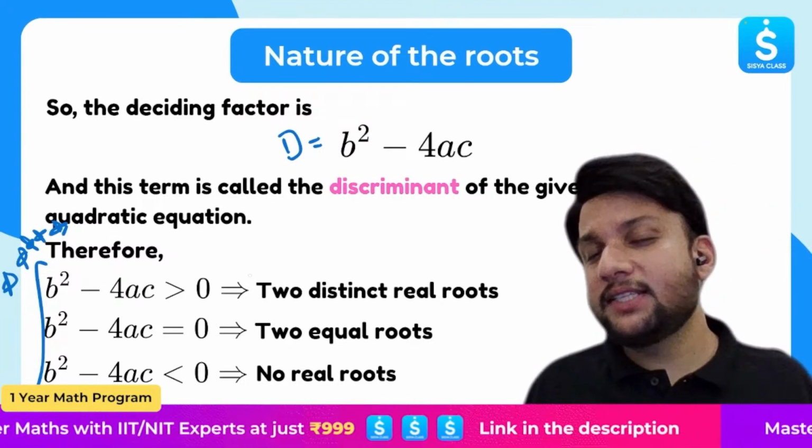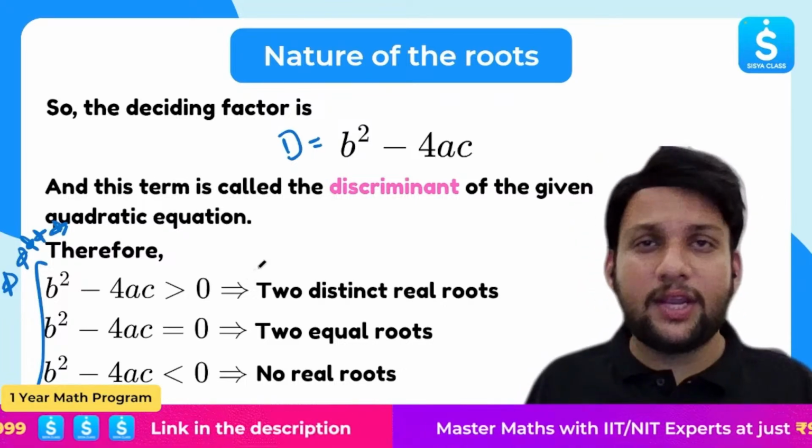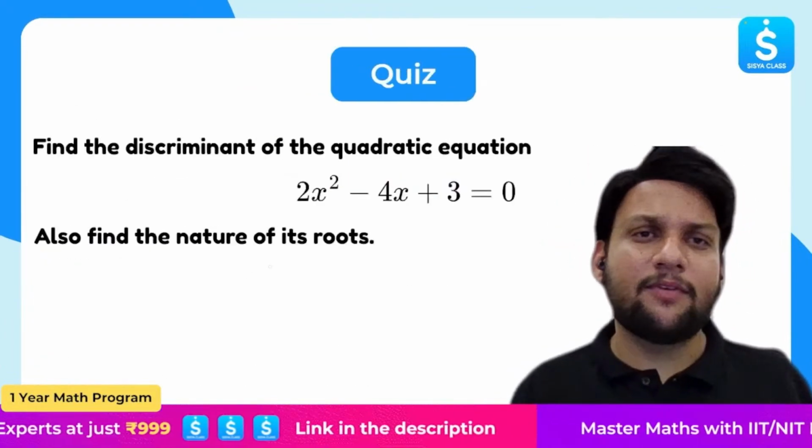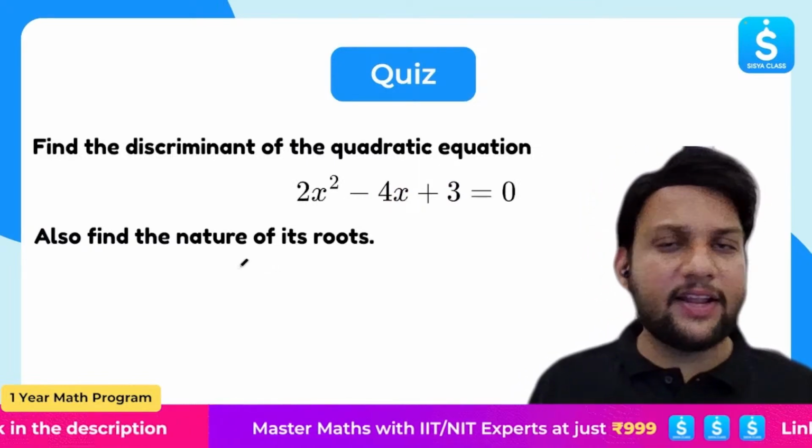And b square minus 4ac, that is D is less than 0, no real roots. Now, let's understand better with the help of a question. Find the discriminant and find the nature of roots.